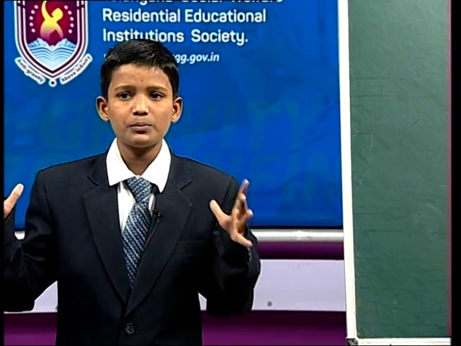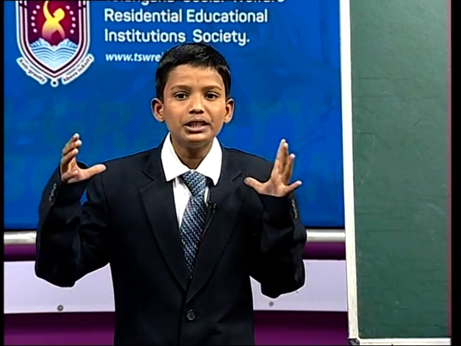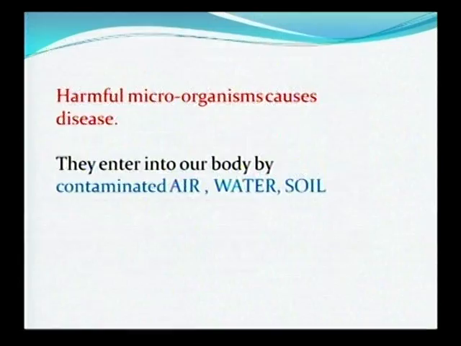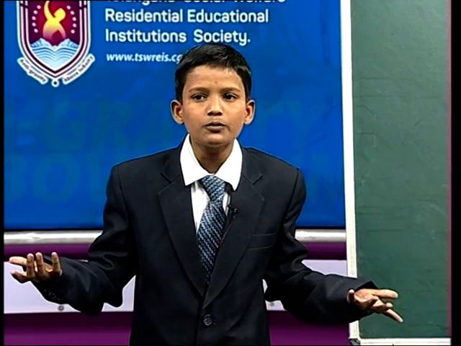In the same way, some are harmful. We know that harmful microorganisms cause diseases. Harmful microorganisms enter into our body by contaminated air, water, soil. When they enter into our body, why don't we fall ill?